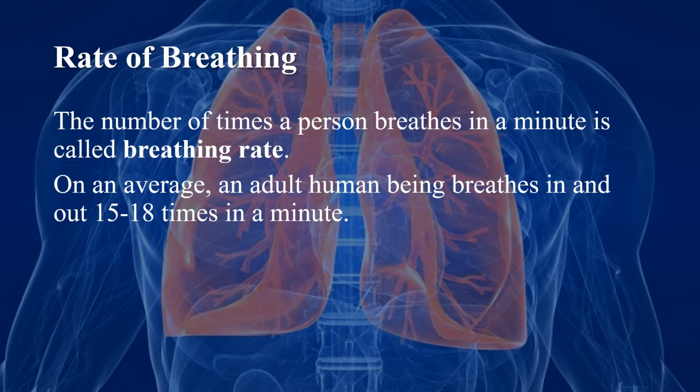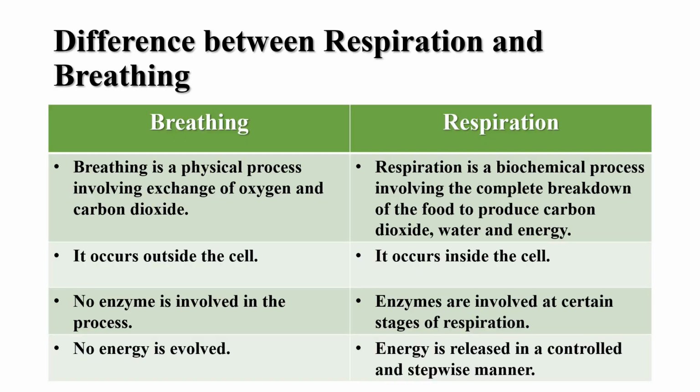And students, you can count your breathing rate using a stopwatch. Count your breathing rate after normal activities and after some physical work. Compare your results. What do you find? On an average, an adult human being breathes in and out 15 to 18 times in a minute, and it increases per minute during exercise. The breathing rate decreases when we take rest, and the breathing rate is faster in children and women than in men.